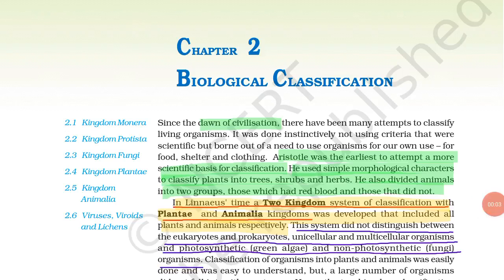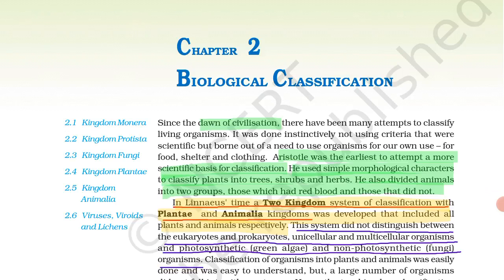Biological classification. We are going to learn here kingdoms like kingdom Monera, kingdom Protista, kingdom Fungi, Plantae, Animalia, viruses, viroids and lichens. From here we go for introduction.